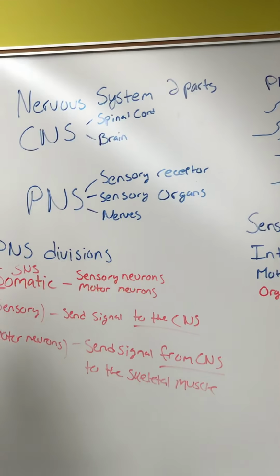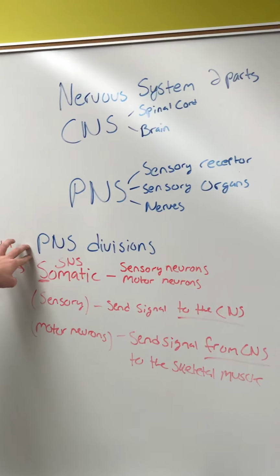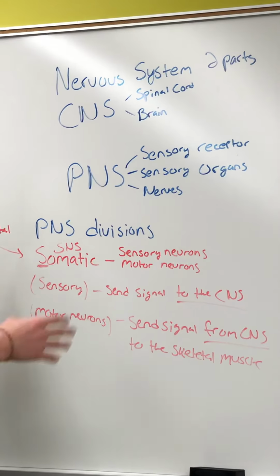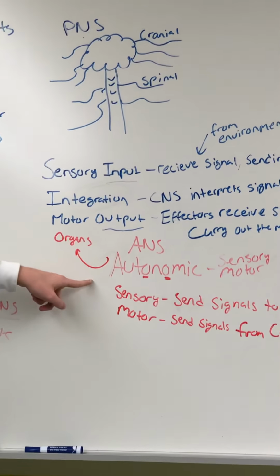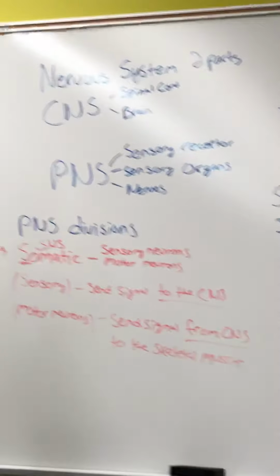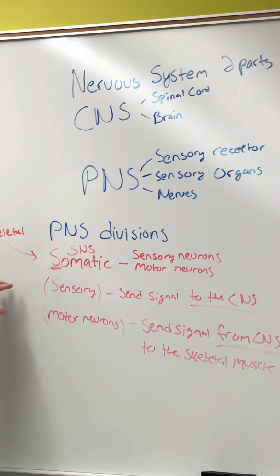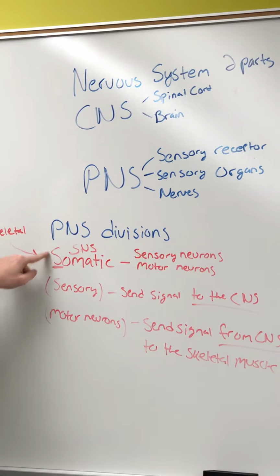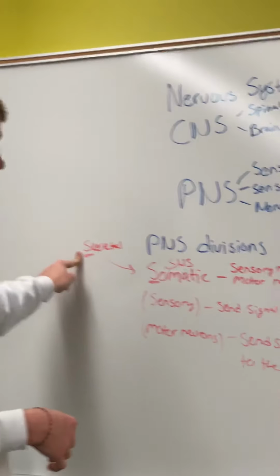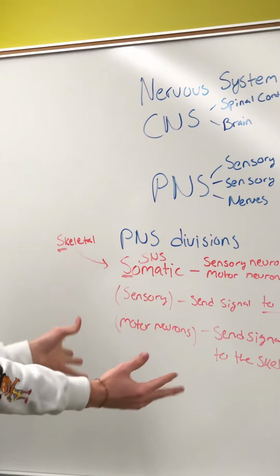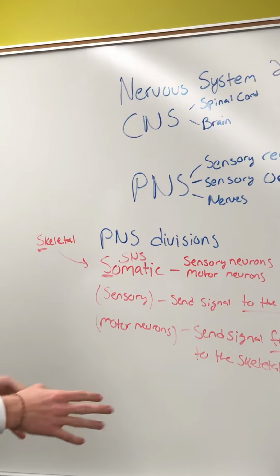Okay, so we're gonna break down the PNS next, all right? In our PNS, we're gonna have two more divisions. We're gonna have our somatic division and our autonomic division, all right? How I associate in my head is I'm gonna think this capitalized S right here in somatic, we wanna associate it with skeletal, all right? So this is gonna be our skeletal muscle that is gonna be sending and receiving these signals.